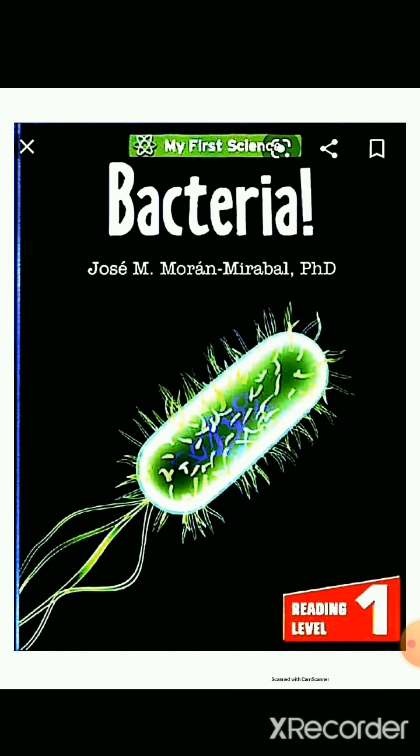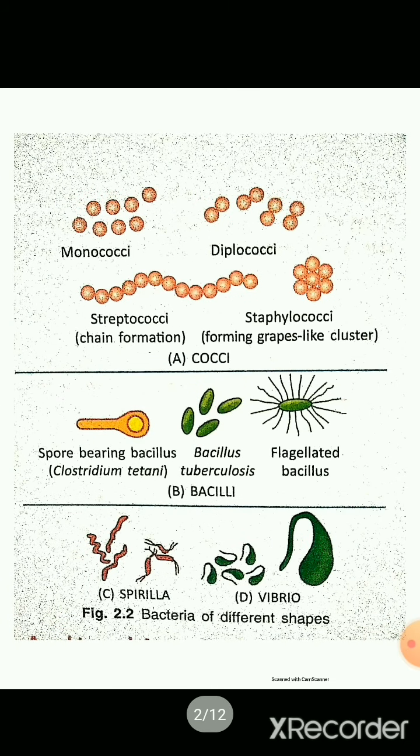And they are too small. The size of the bacteria varies from 0.2 to 100 microns. 1 micron is equal to 1/1000 of a millimeter. So according to their shapes, bacteria are classified into the following types.